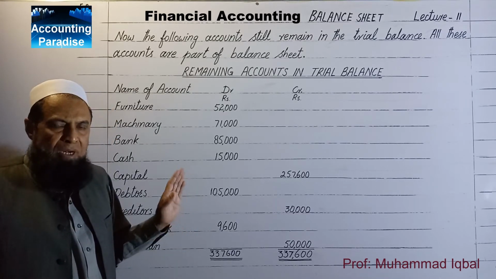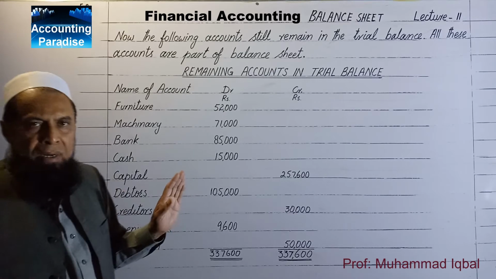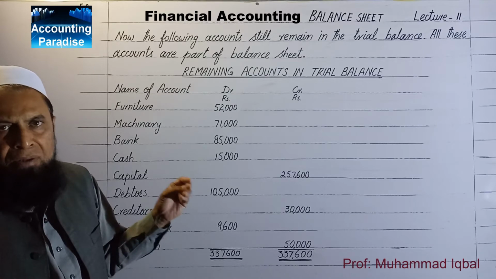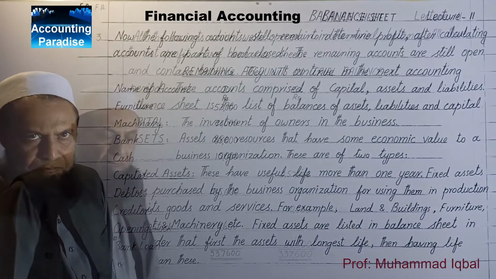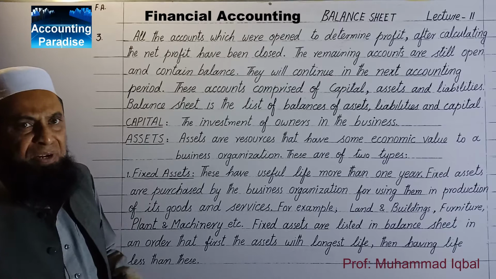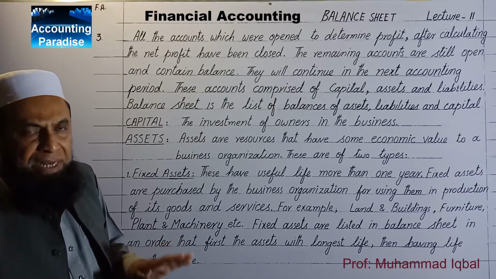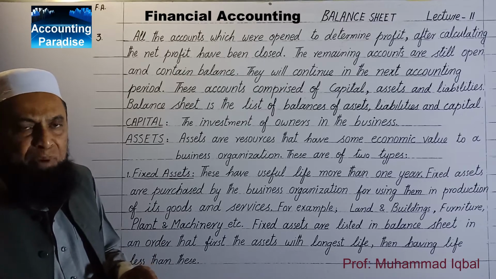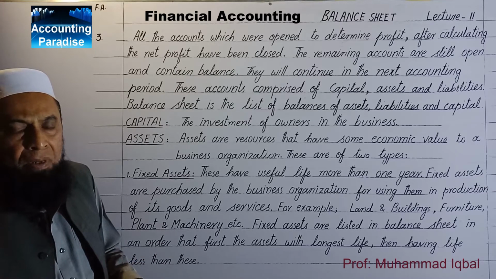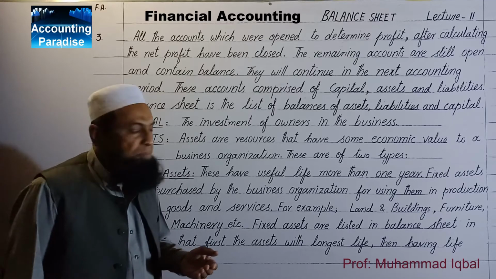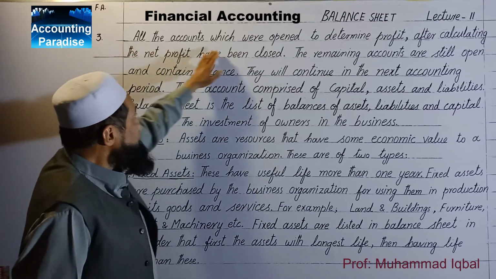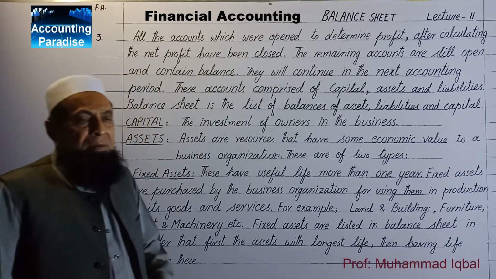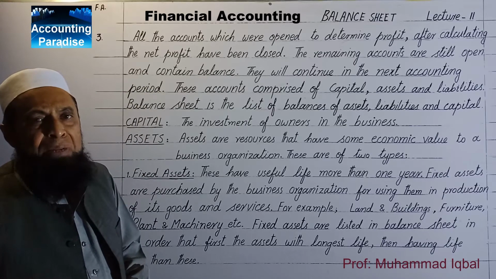All those accounts which were nominal and were opened for the determination of net profit are closed. After transferring the drawings account to capital account and net profit to capital account, the remaining accounts which were opened are used to prepare the balance sheet.